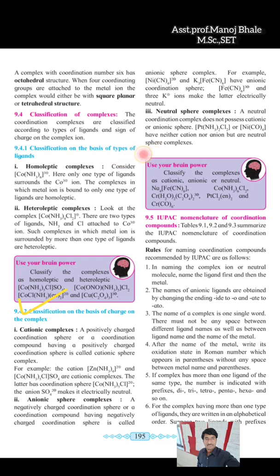The first is based on the type of ligands, homoleptic complex and heteroleptic complex. The next classification is based on the charge on the complex. This is the second classification.